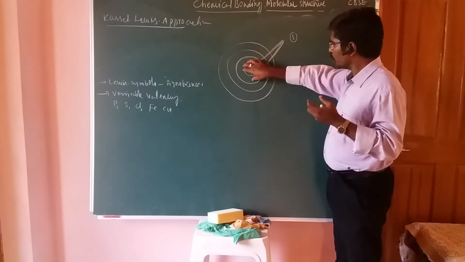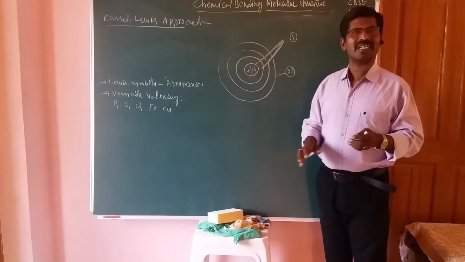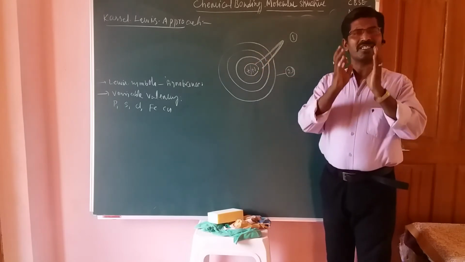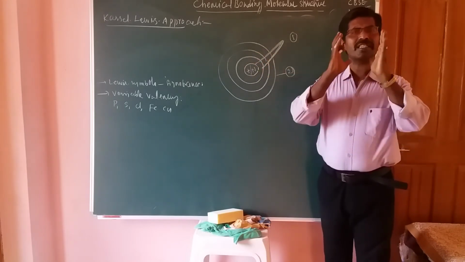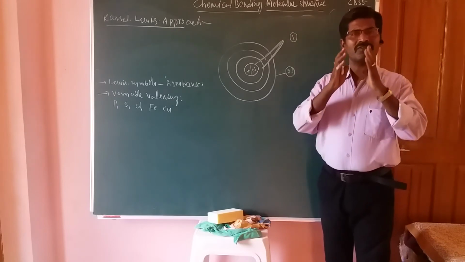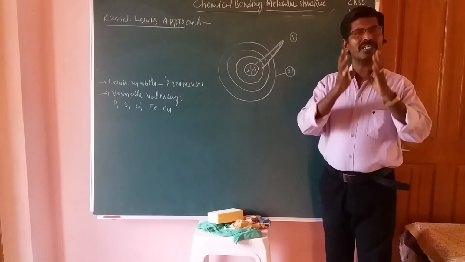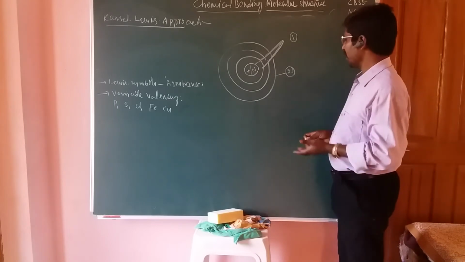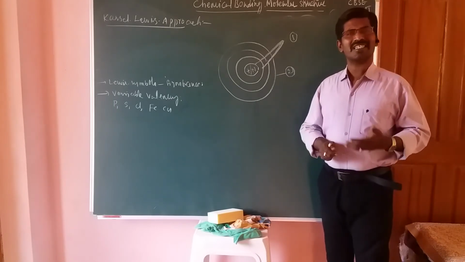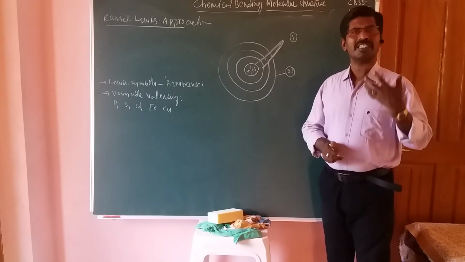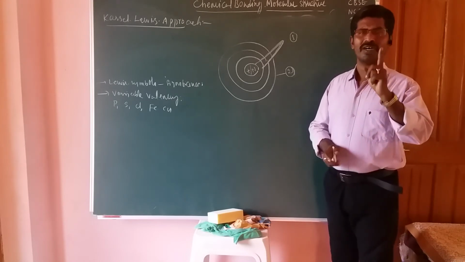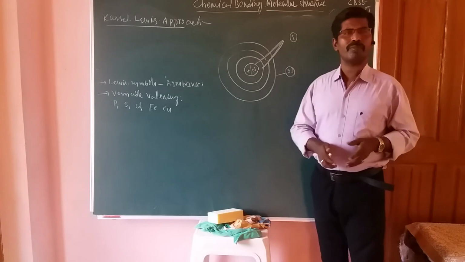The nucleus and inner core electrons or inner core orbitals do not participate in chemical bonding. They should not be involved in chemical bonding; only the valency electrons or outermost electrons can participate in chemical bond formation. So this is a very important theory.